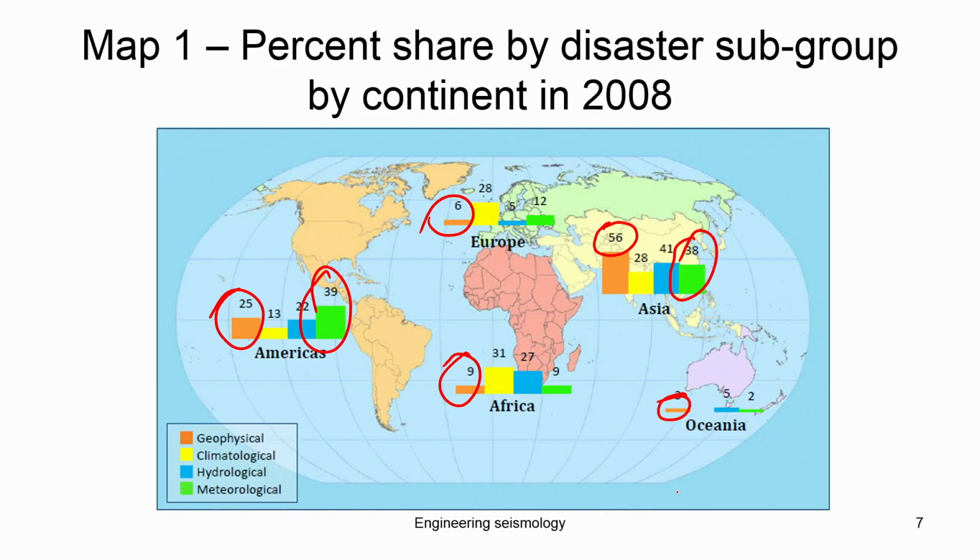Then the climatological hazard. In Asia we actually have 28%. You can see that Africa has a large amount, 31%, because there is a huge climate difference within the African continent. We are at 28, America is very less, and Europe is also 28, equal to Asia. In the Oceanic region, the climate and other hazards are also very less.